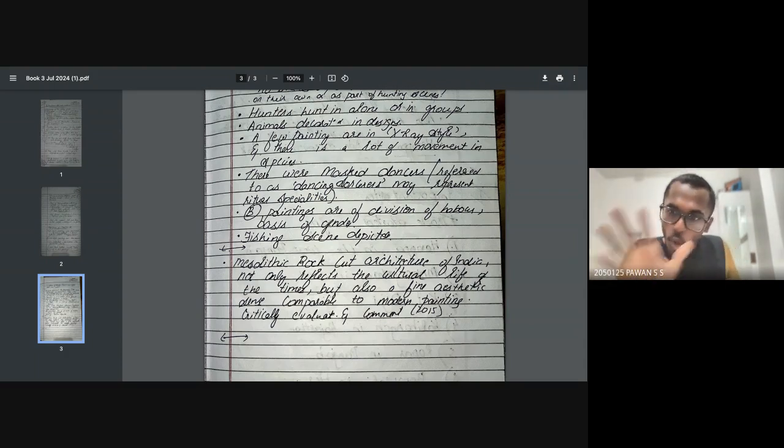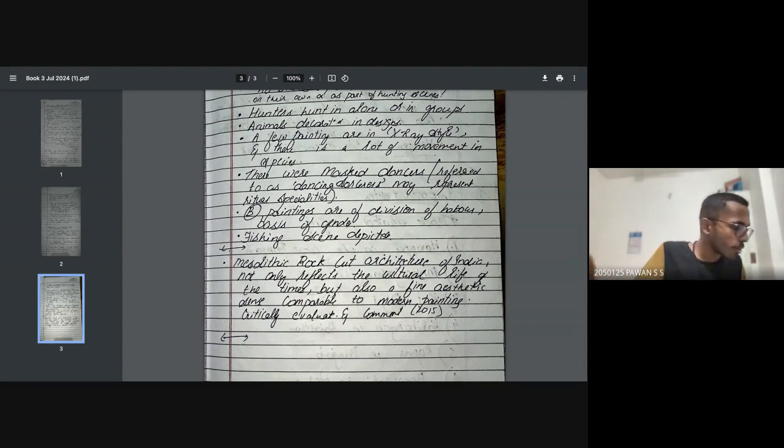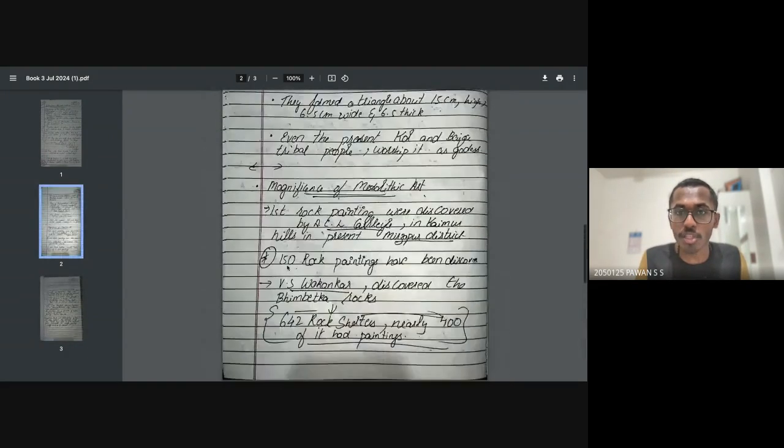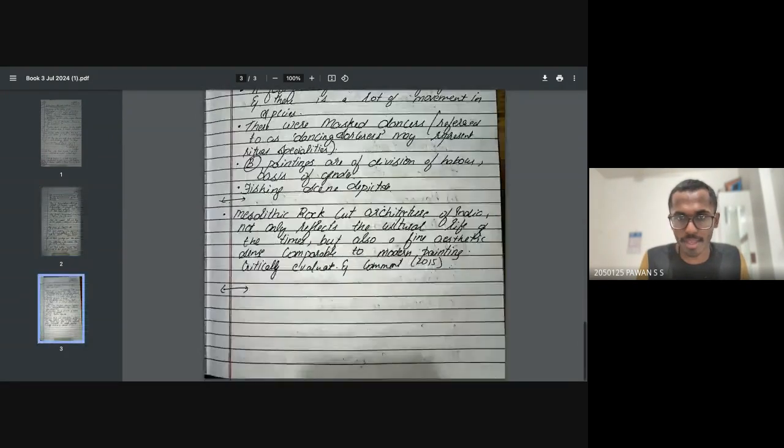So you just need to mention all that we just learned now. Mesolithic are all the images. We learned about Mirzapur district, we learned about AC Cali, and especially 150 rock cut paintings. You can mention that, and the color shades of the paintings. You can tell about animals, fishing, everything. Literally, what all you learn in these 2 pages, you can just put in your paper. That's more than enough.